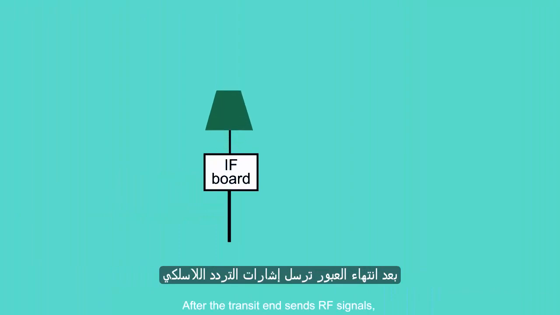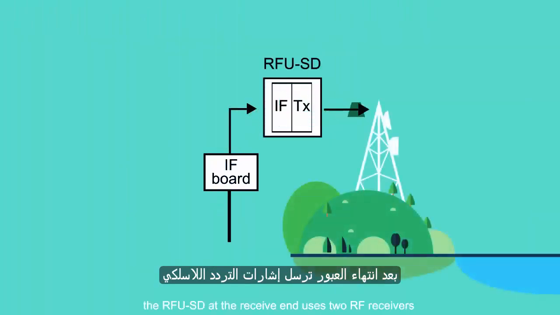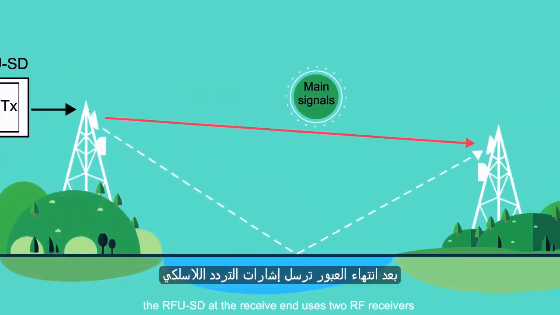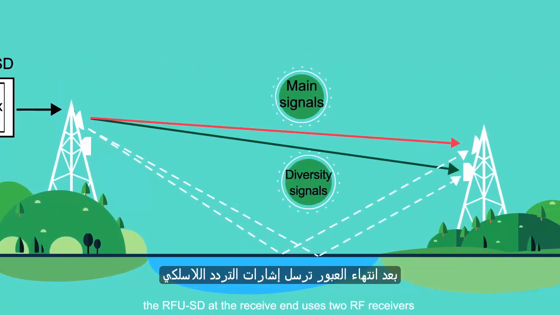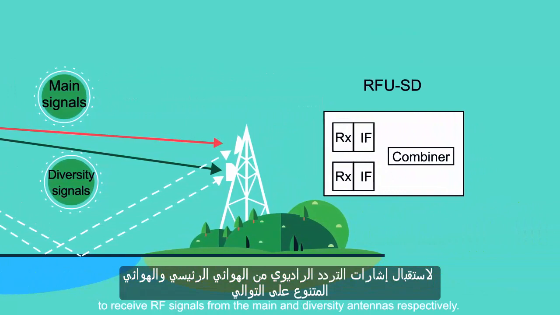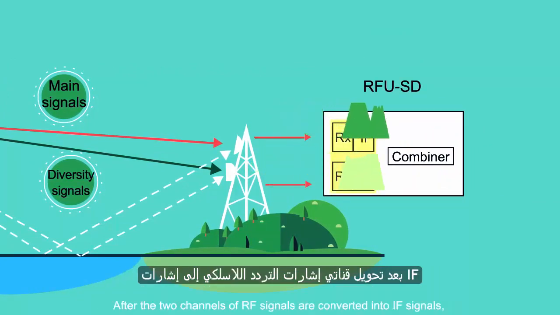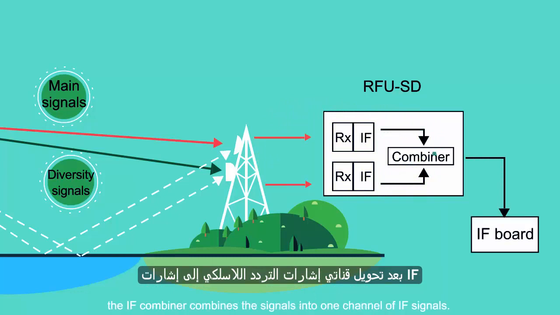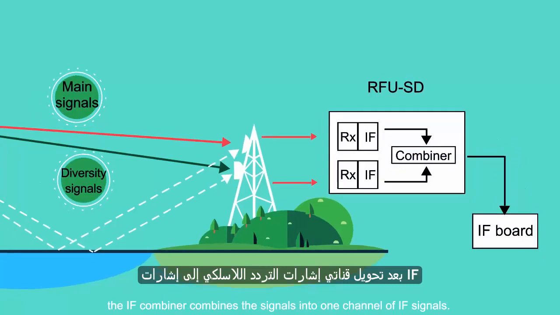After the transmit end sends RF signals, the RFU SD at the receive end uses two RF receivers to receive RF signals from the main and diversity antennas, respectively. After the two channels of RF signals are converted into IF signals, the IF combiner combines the signals into one channel of IF signals.